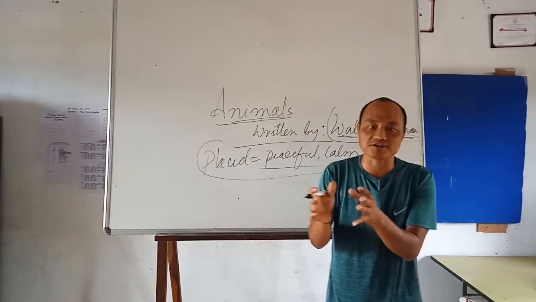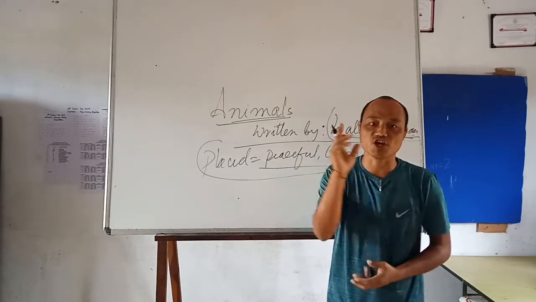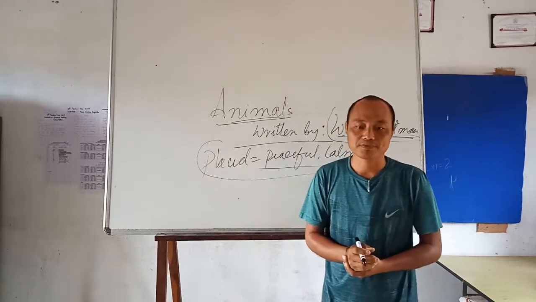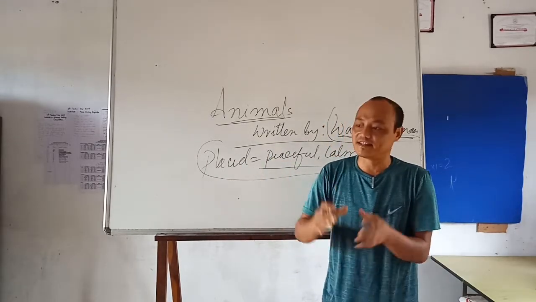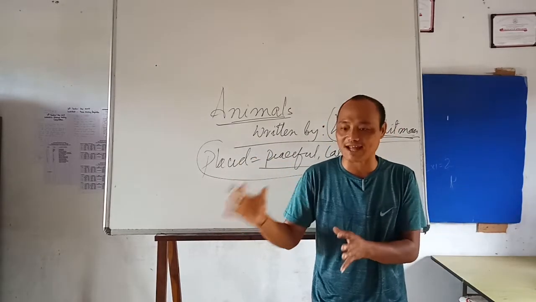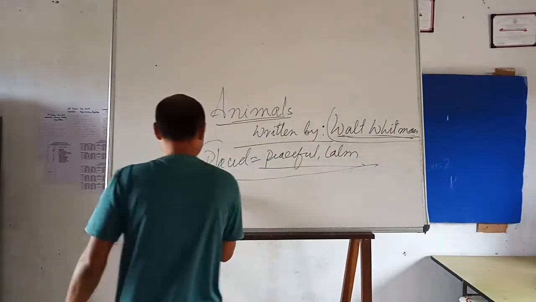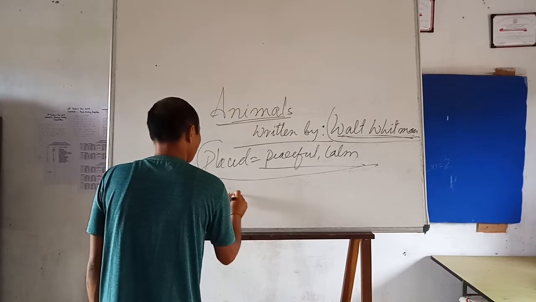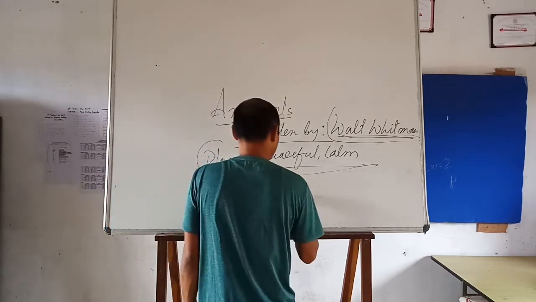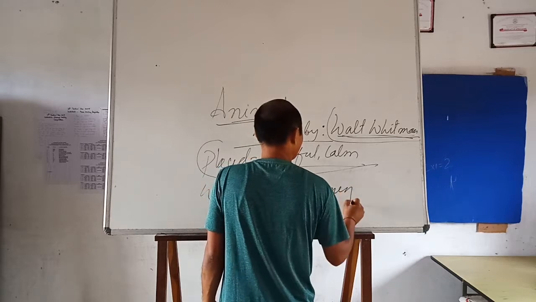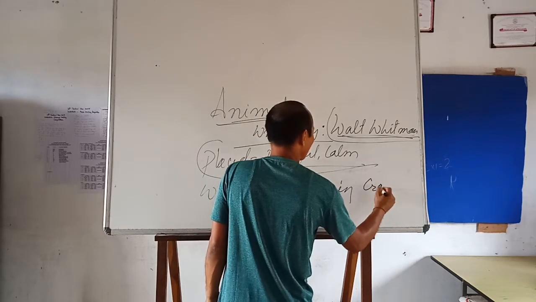So, when he compares the life of animals and human beings, he would like to transform into an animal, because they are so placid. They do not sweat, that means they do not labor hard, and they do not whine. Here, whine, W-H-I-N-E, means complaining cry.